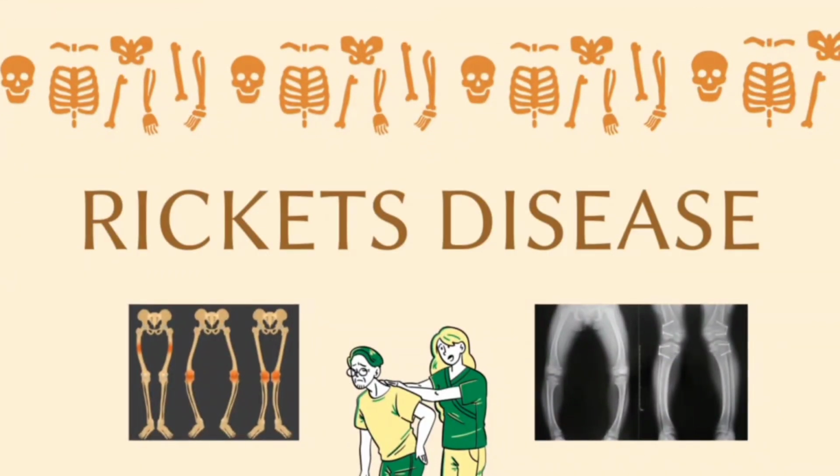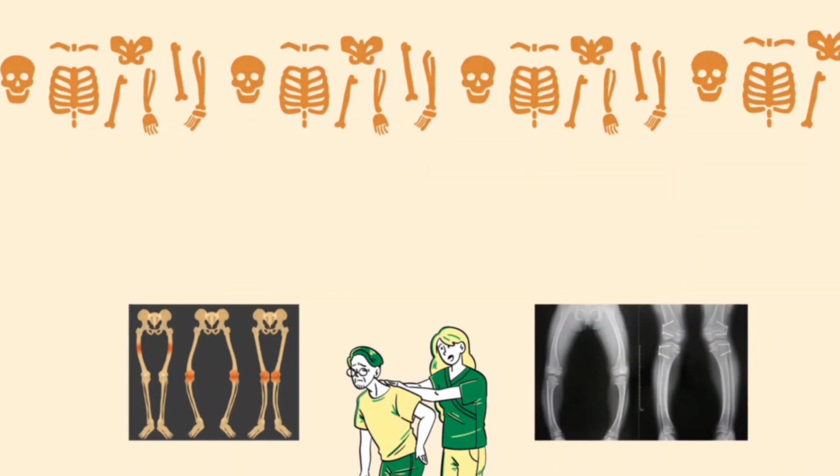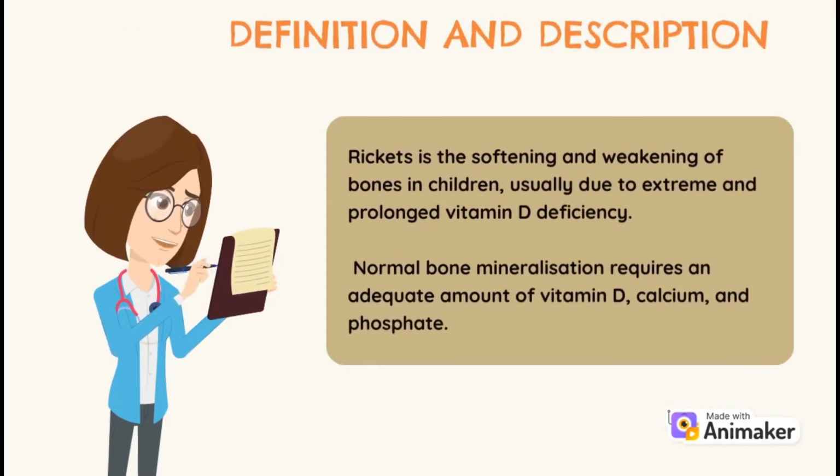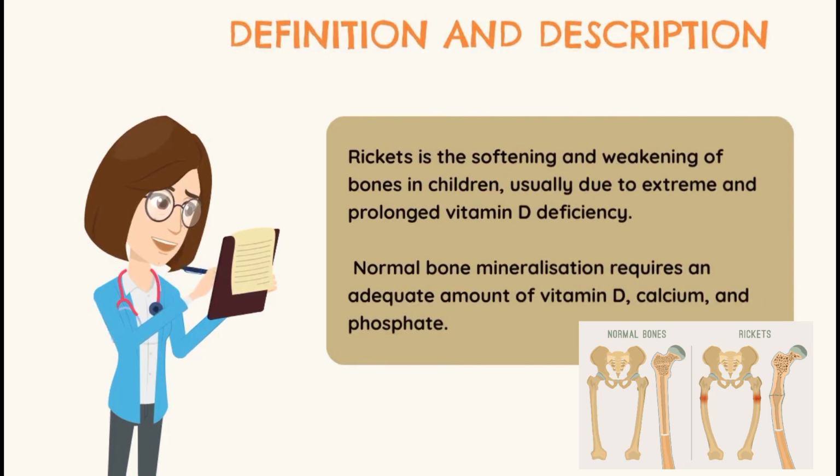In this video, we're gonna talk about Rickets Disease. Let's go! Definition of rickets. Rickets is the softening and weakening of bones in children, usually due to extreme and prolonged vitamin D deficiency.